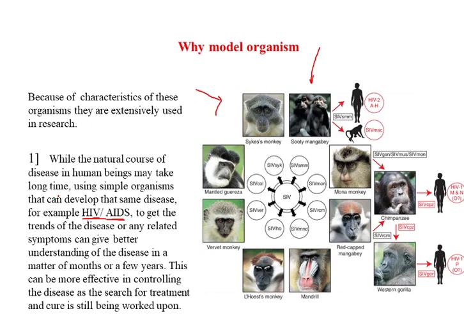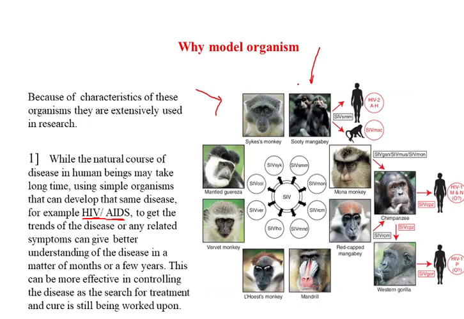So they were infected by this virus 12 years back, and still they have not shown any symptoms. But that is one example of a human being. If you compare this, the life cycle of an African monkey is 15 years, and it can be extended in natural conditions, maybe from 15 years to 20-25 years.